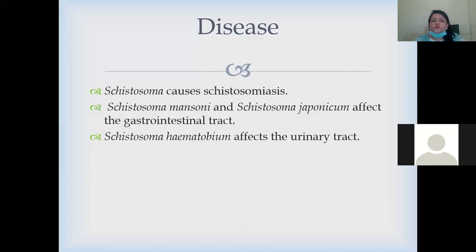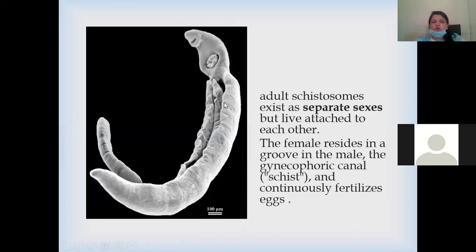Schistosoma causes schistosomiasis. Schistosoma mansoni and japonicum affect the gastrointestinal tract, while Schistosoma haematobium affects the urinary tract. This is a picture of both the male and female parts of the schistosoma. They exist separately but live attached to each other. The female resides in a groove in the male, the gynecophoric canal, and continuously fertilizes the eggs.